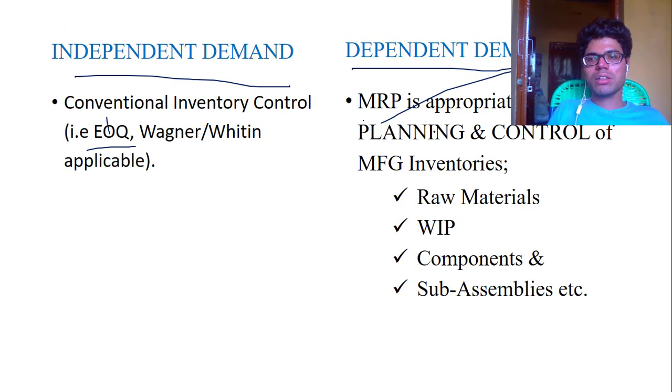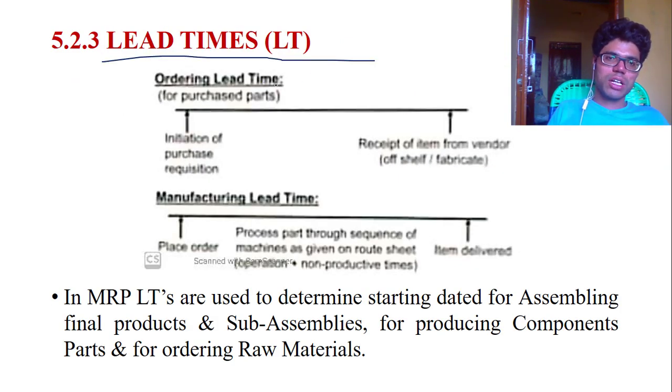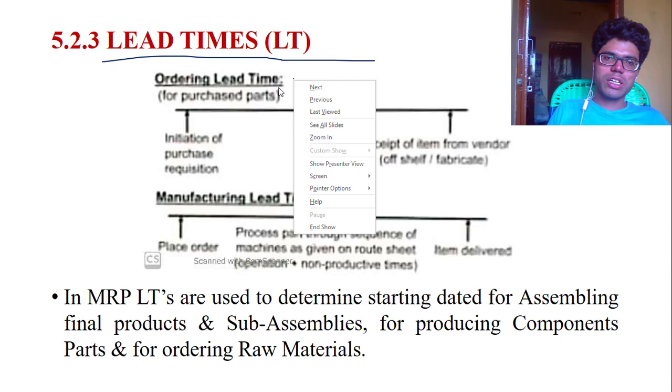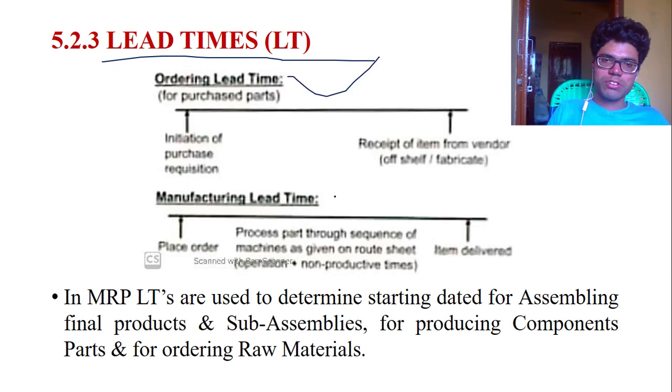Material requirement planning is a tool for planning and control of manufacturing inventories, for example raw materials, work in process, components and sub-assemblies. For all these we use material requirement planning to calculate how much is needed. Lead times are of two types: ordering lead time and manufacturing lead time.